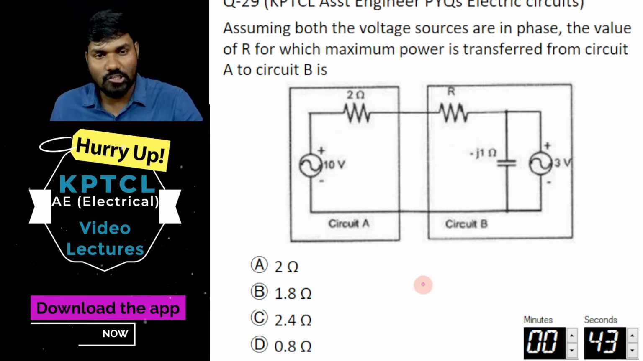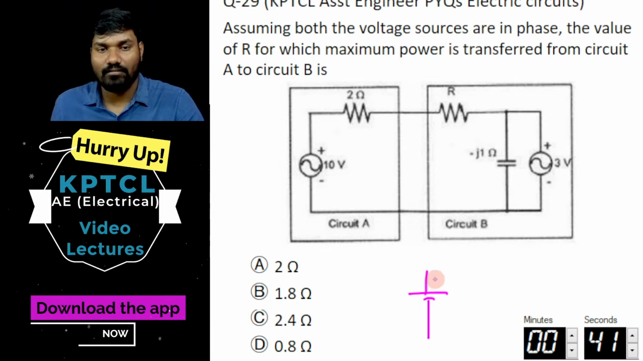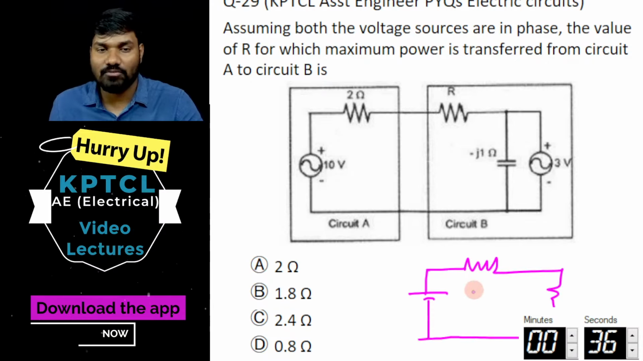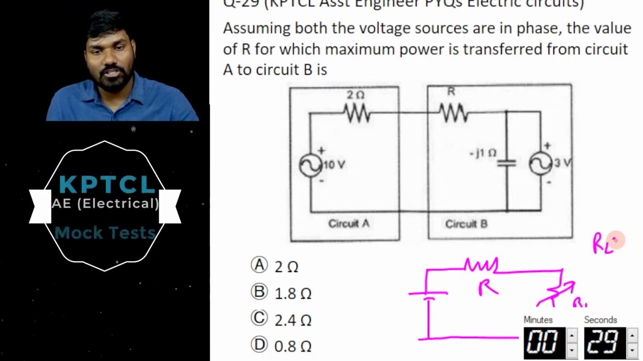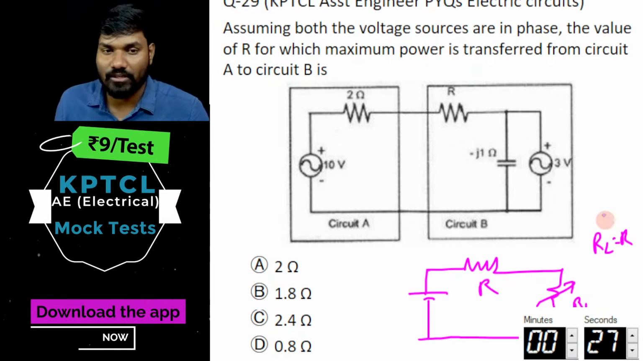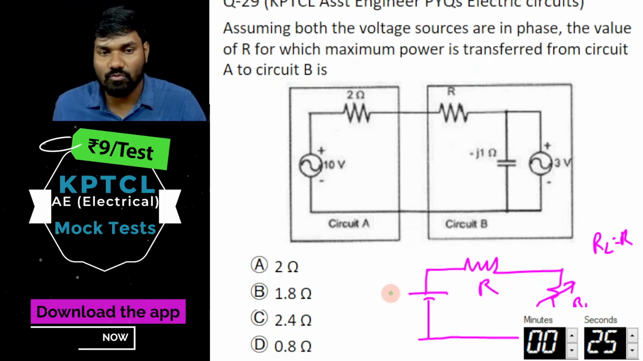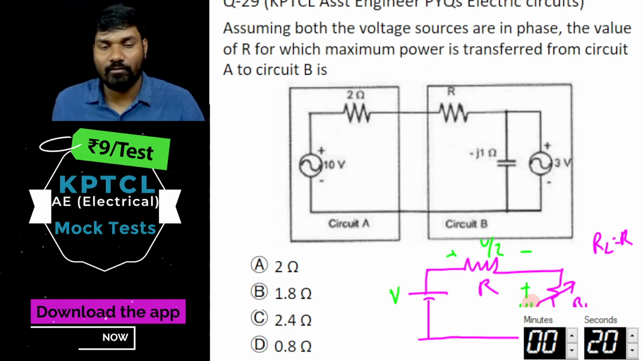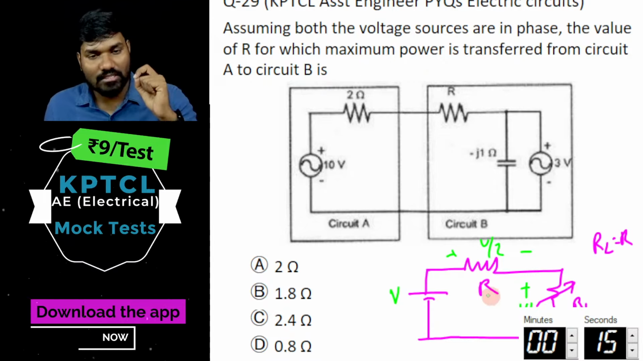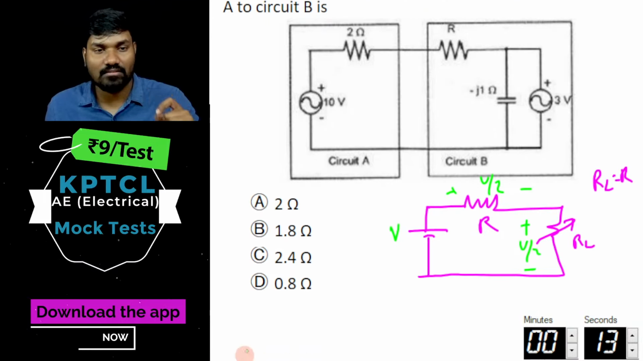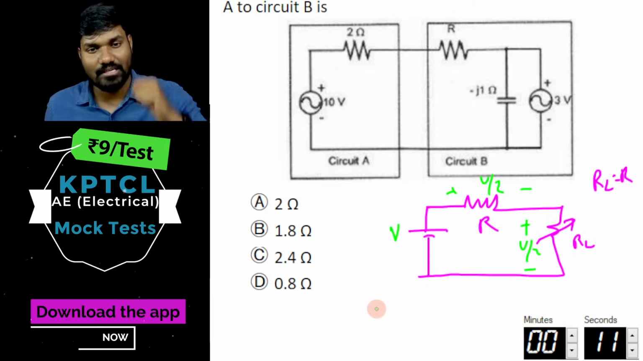So here, I'm taking a DC circuit. Under maximum power transfer condition, if this is R and this is RL, these two must be equal. RL must be equal to R for the maximum power transfer to happen. Under such cases, if the source voltage is V, this voltage will be V by 2 and this voltage will be V by 2, both voltages will be half. Use this concept and try to answer this question and give it in the comment section.